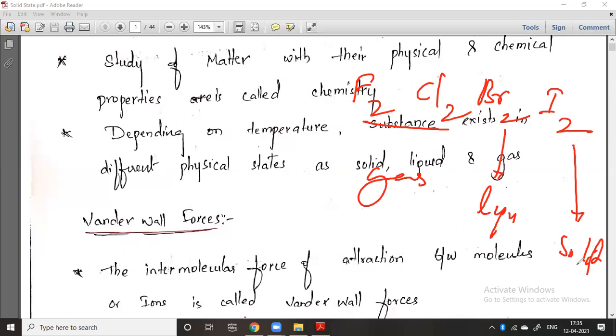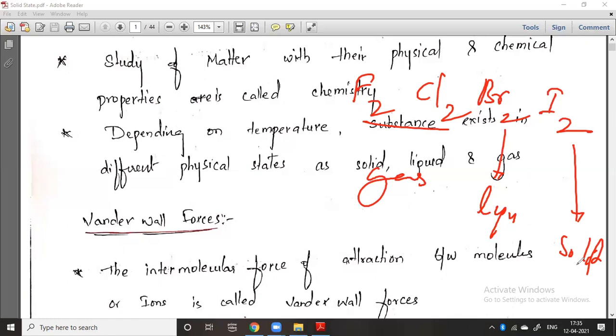So why is iodine in the solid phase, bromine in the liquid phase, and fluorine in the gaseous phase at room temperature? Generally at room temperature, substances exist in the gaseous, liquid, or solid phase. So what is the actual reason behind this?